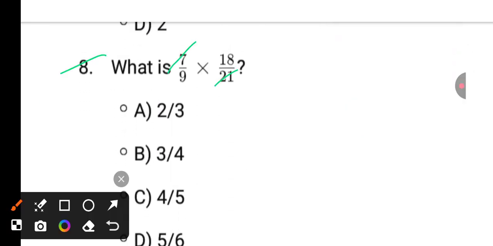It is 7 into 3, 3 into 6, again 3, 3, 3, 2, 2 by 3.